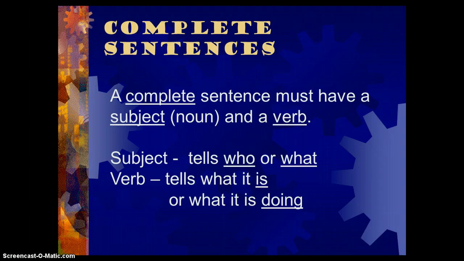A complete sentence must have a subject, and that would be a noun. It's who your sentence is about, and it must have a verb. So the subject, who or what, is telling who you're talking about or what you're talking about in the sentence. And then the verb tells what that thing is or what that thing is doing or what that person is doing. So you have to have a who or what, and you have to have an is and doing or did something in your sentence. This would be the subject and the verb.